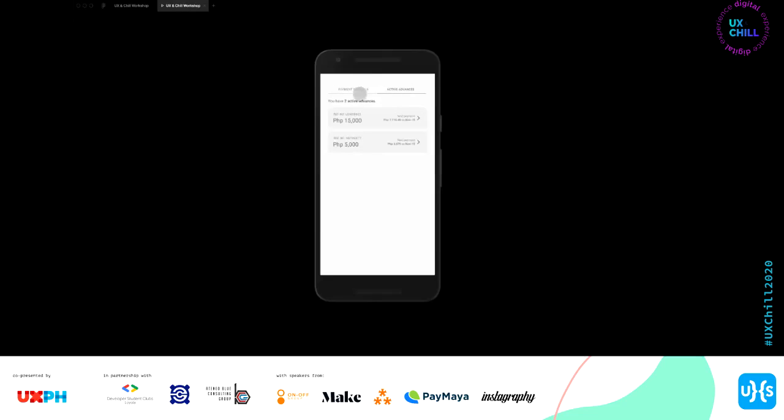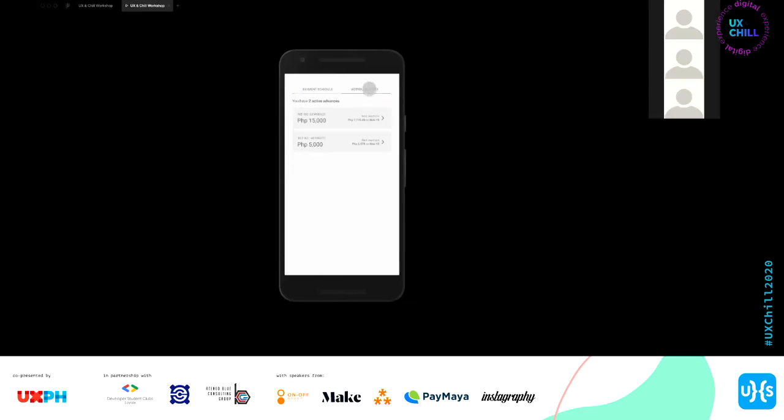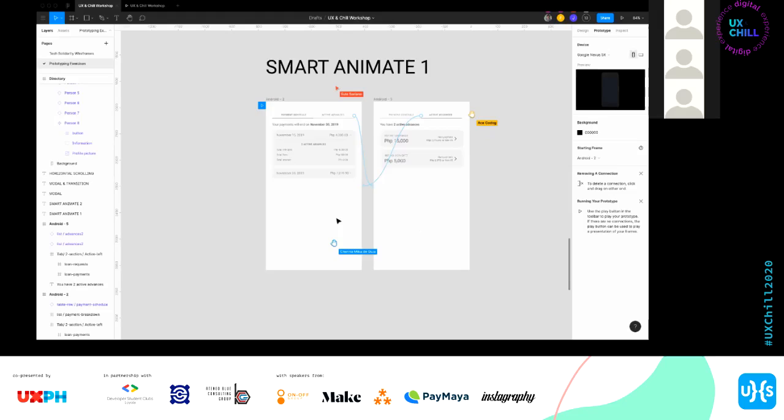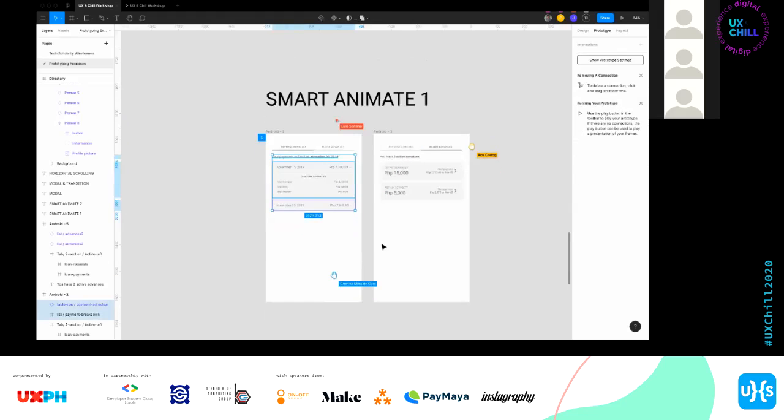Okay, so yan, diba? It's okay, it gets the job done. But if you want to use Smart Animate for it, this is what you have to do. Smart Animate operates on the basis that your layers have to have the same layer name. So this is content 1. I'm going to group this and call it content 1. Yan. And this is going to be content 2.